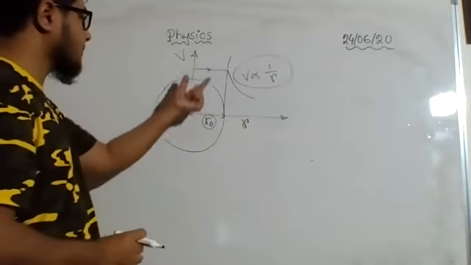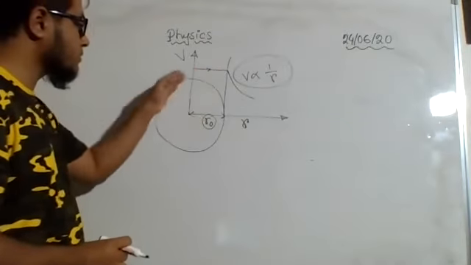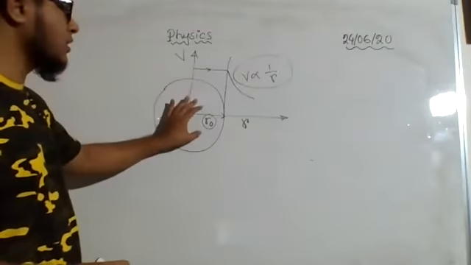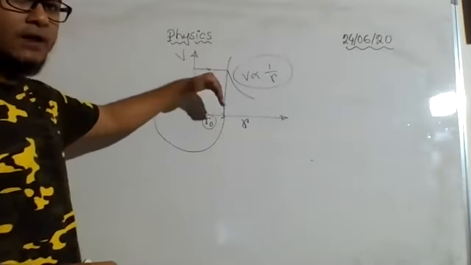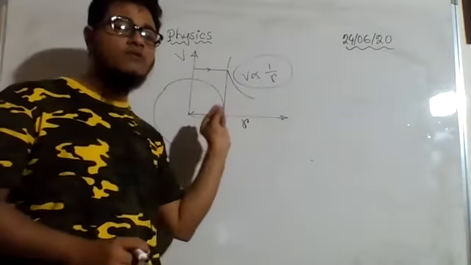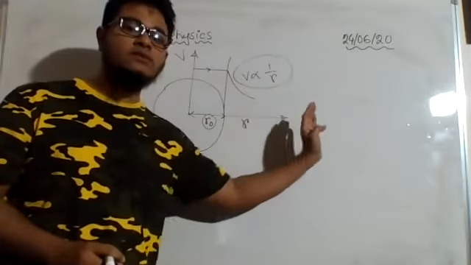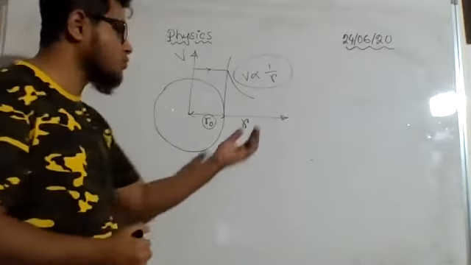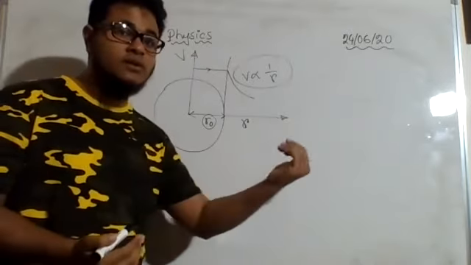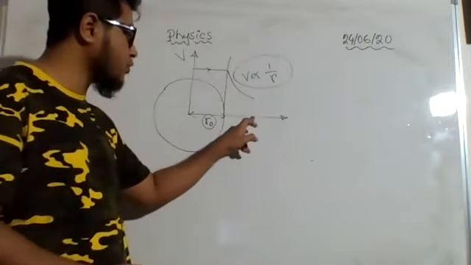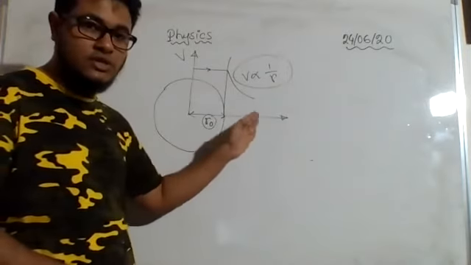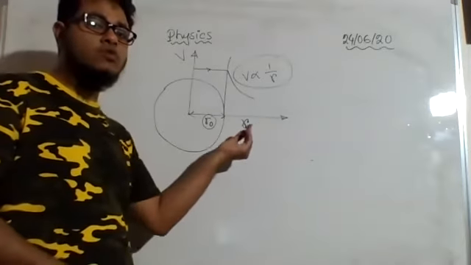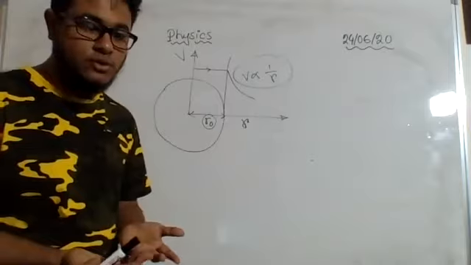Okay, so but this part shows the relationship between the distance and the potential within the sphere, within the object. So within the object, it is taken to be constant. As soon as you move out of the sphere, as you go further and further, you will see a decrease in the potential. We know this, right? As you come closer, the potential increases, and as you go further, the potential decreases. Okay, if I take a point here, definitely it will have a certain value of potential, and then I move at this point, the potential will be less, right? So as I move closer and closer to the object, it is high potential point, right?